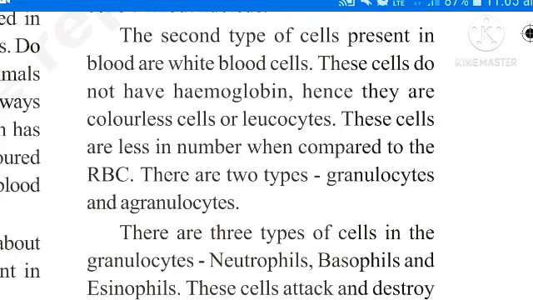One is granulocytes. The second one is agranulocytes. Granulocytes are again of three types. Remember the ABN news channel. A for acidophils or eosinophils, B for basophils, N for neutrophils. ABN.